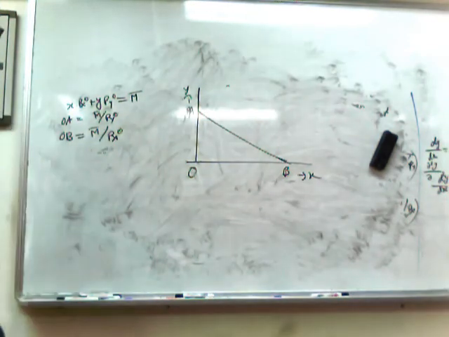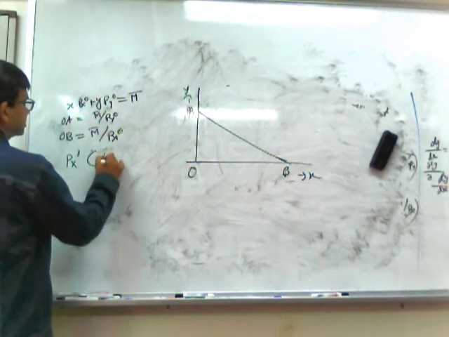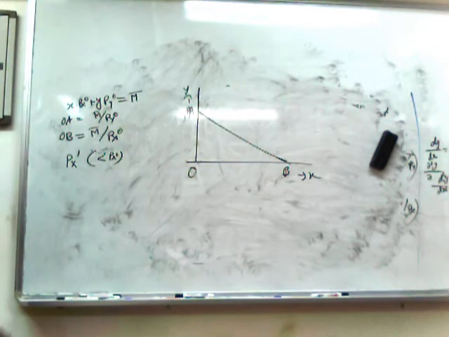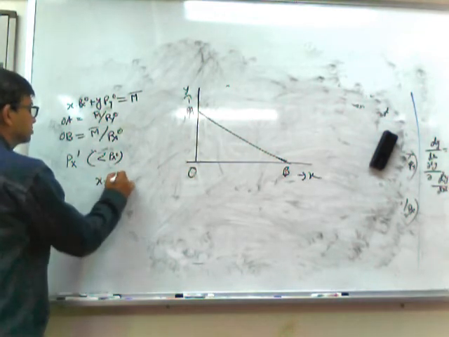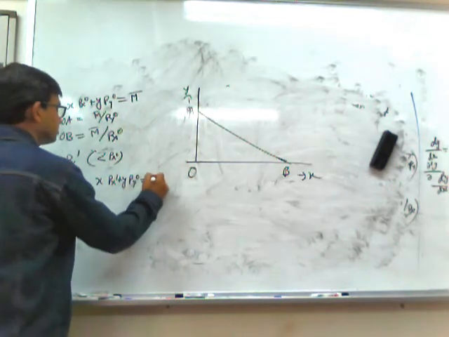Now the price of x falls and becomes Px1, which is less than Px0. So what will be the new budget equation? X into Px1 plus y into Py0 equals M bar.